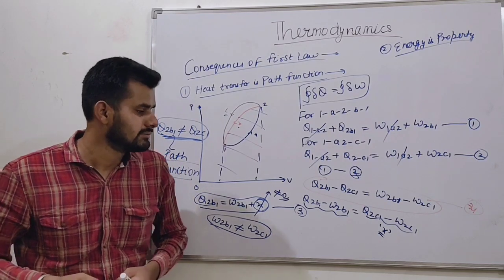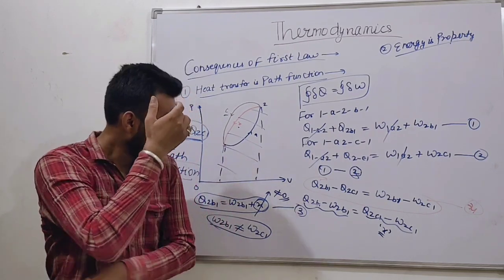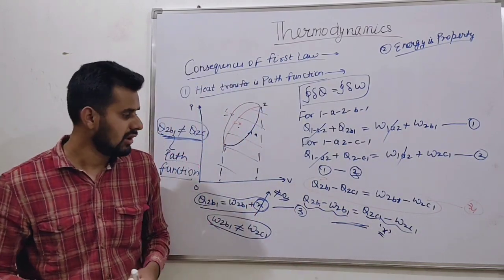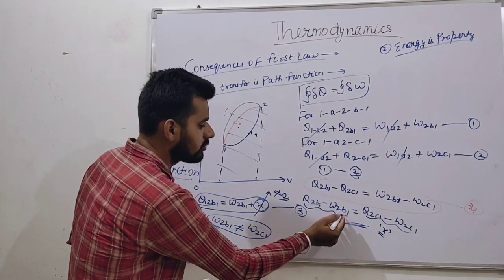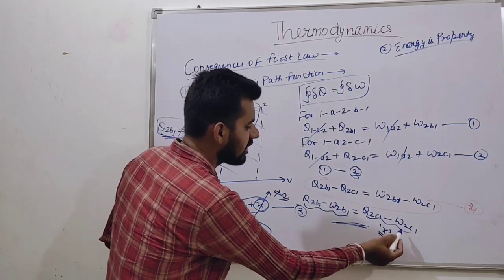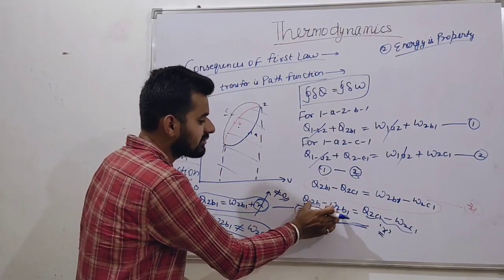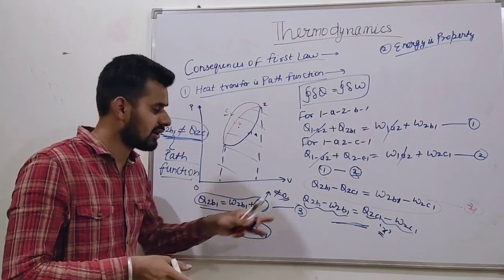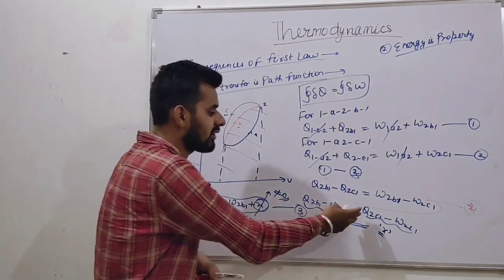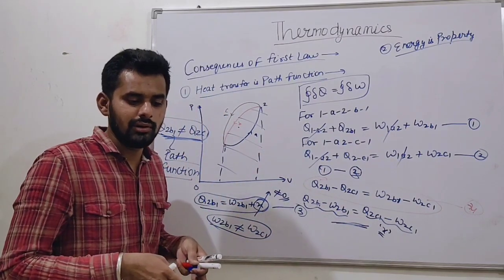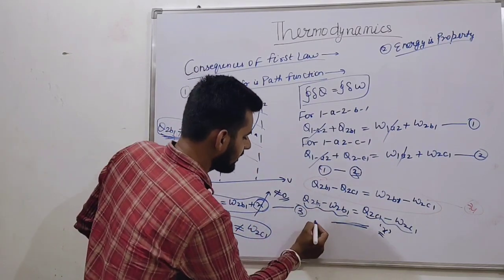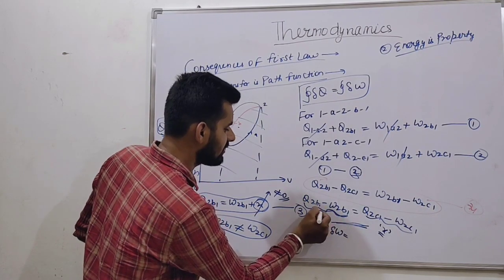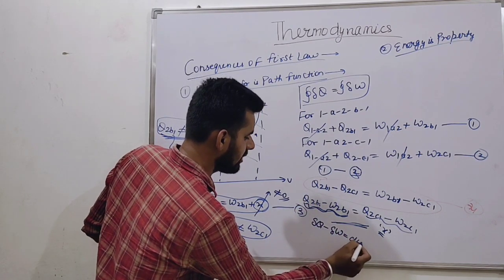From this equation, if we rearrange it, what are we getting? Q2B1 minus W2B1 is equal to Q2C1 minus W2C1. What does this term contain? Net energy input. And this term? Net energy output. So del Q minus del W is equal to dE.